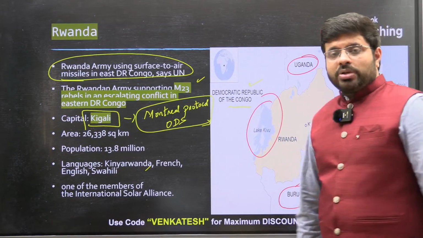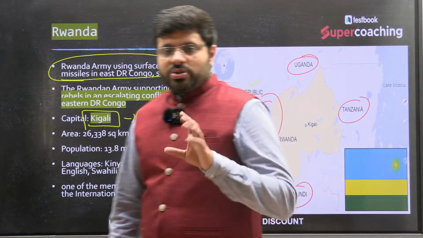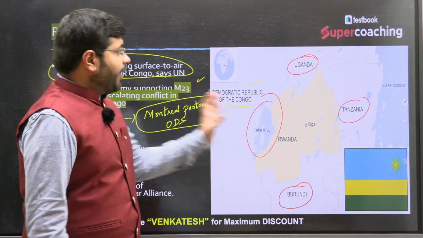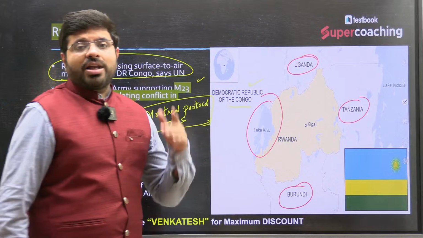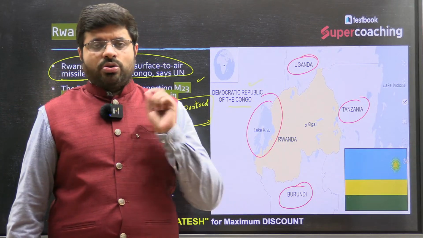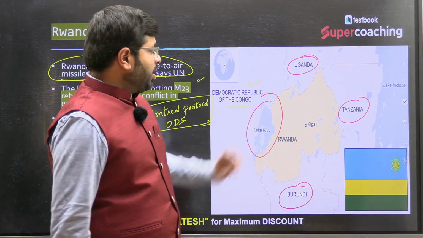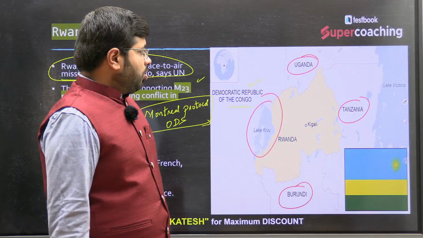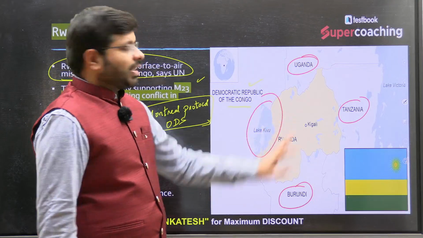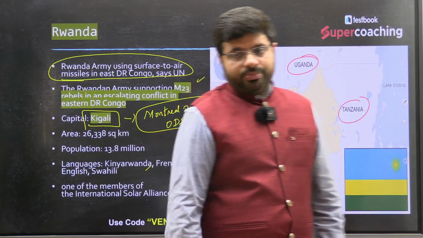Lake Kivu is on the boundary of which two countries, which was recently in the news? This is how you need to identify places where a prospective question can come up, right? So what are they? Rwanda, the countries having a boundary, the Democratic Republic of Congo, then the capital Kigali and Lake Kivu.